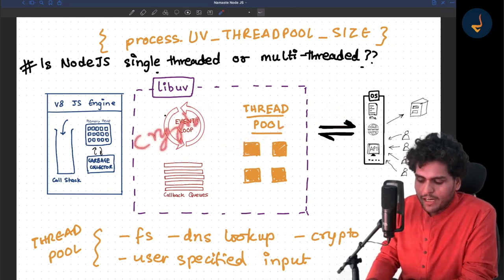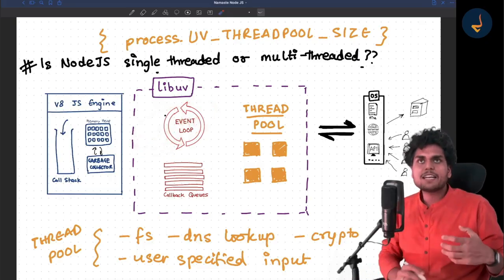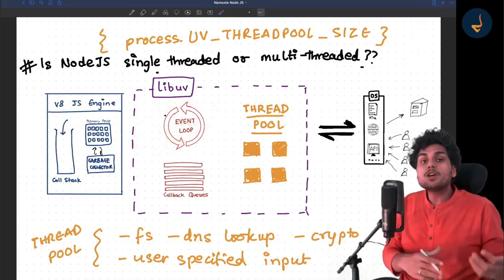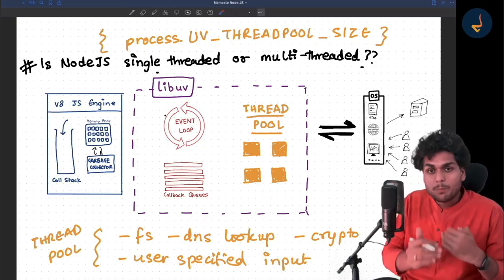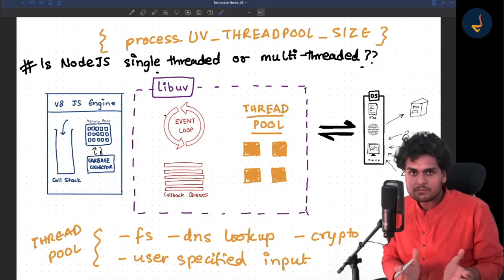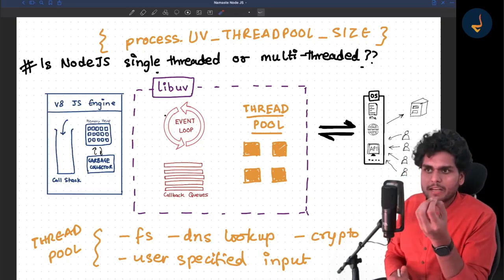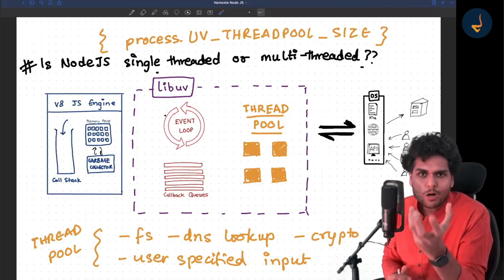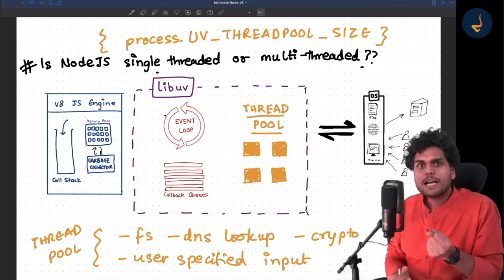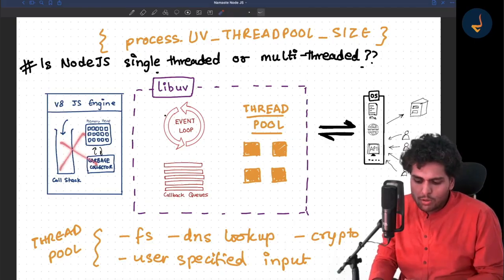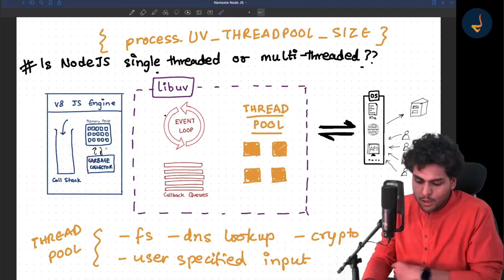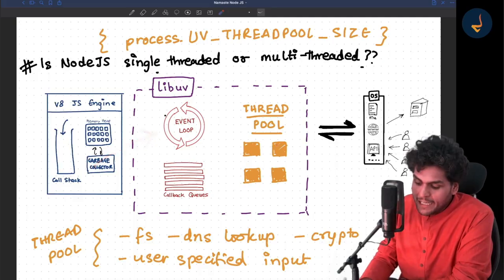Crypto functions are huge in themselves. Basically, they are complex algorithms which need to run. Suppose you are encrypting a password, it takes a lot of effort. So you cannot do that on the main thread. We don't want to block it. So we offload it to libuv, and libuv uses one of the threads in the thread pool to run the crypto.